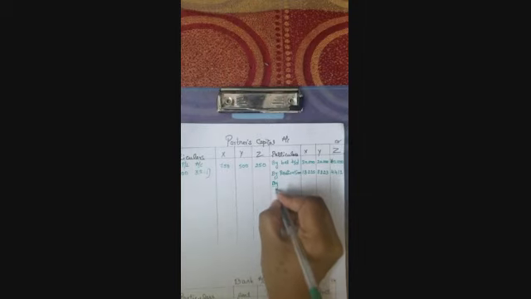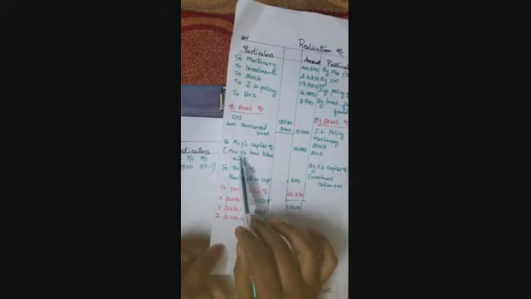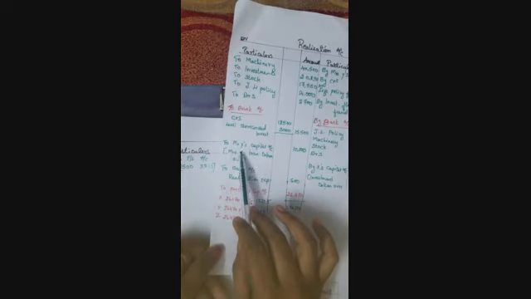Here we write by realization account, in brief Mrs. Y's loan taken over. Since Y is taking over, only in his column we write 10,000. This appears in the adjustment related to partners' capital accounts on the debit side of the realization account, so it appears on the credit side of the partners' capital account.